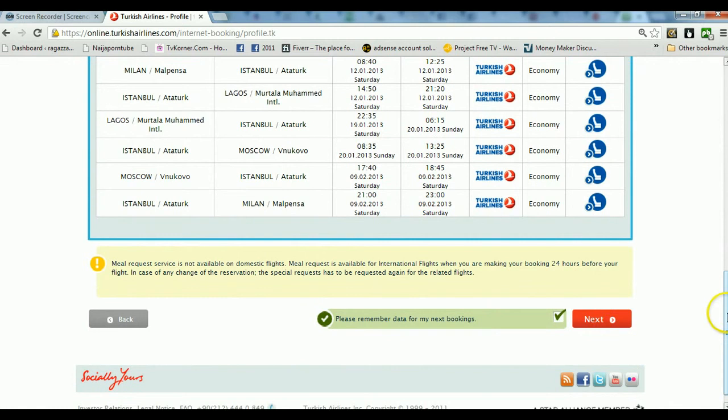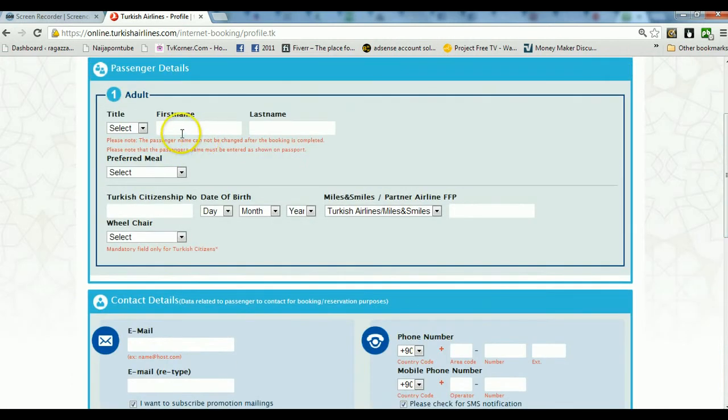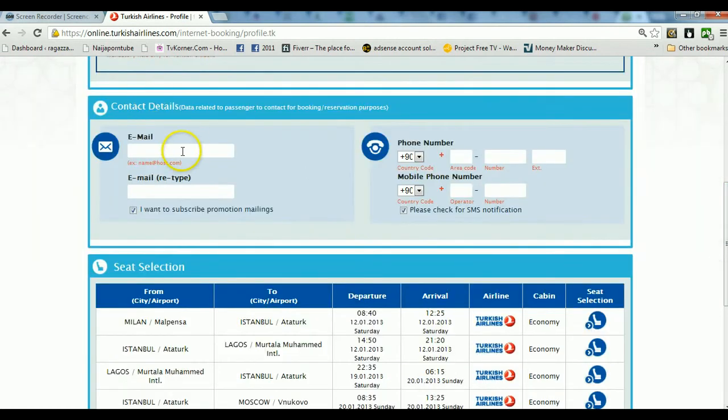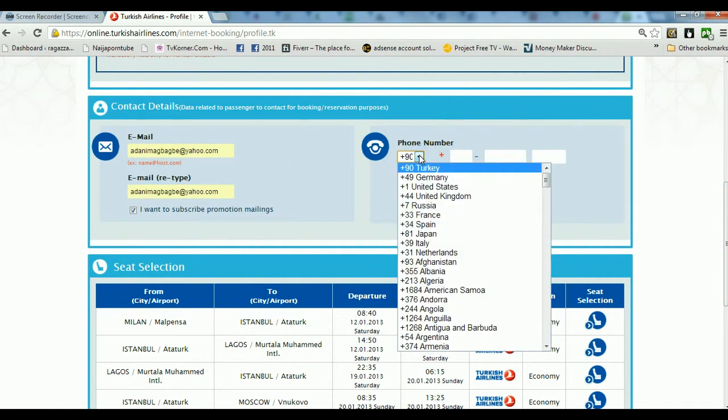So for example, now I will just add my own name here so that we can move to the next page. If not, it won't let me go to the next page. So I'll put my name. Here I'm not choosing anything, none. Here nothing. Then here I put the telephone number like I told you. Here I choose the country code, Italy, +39.